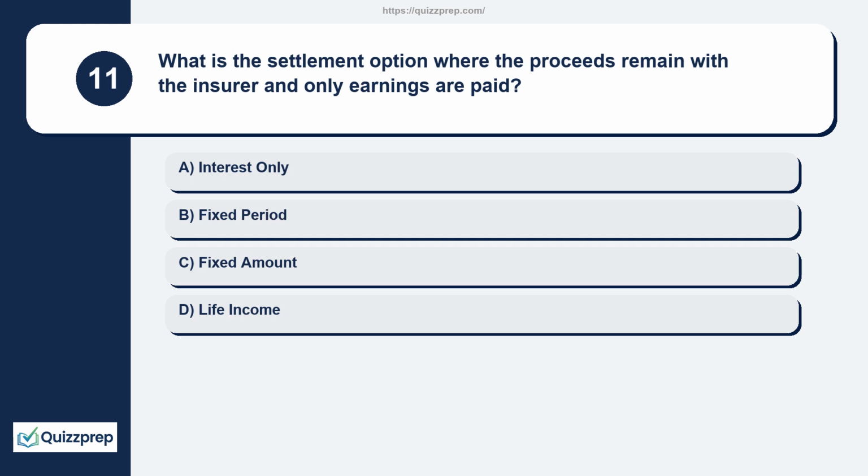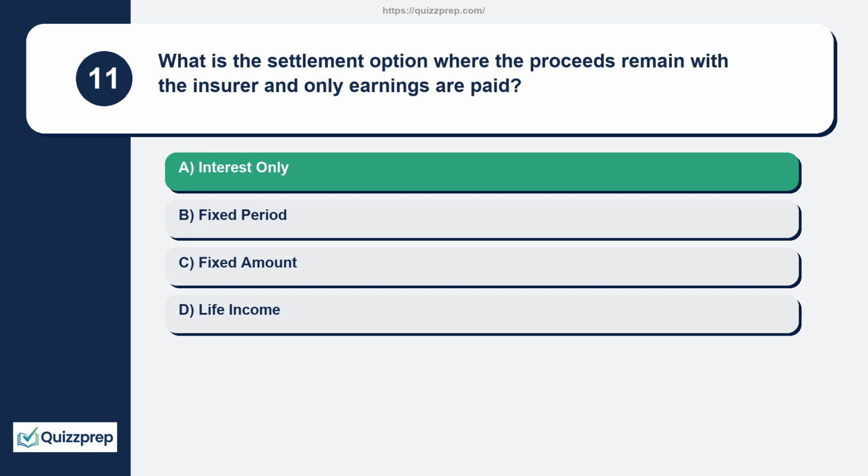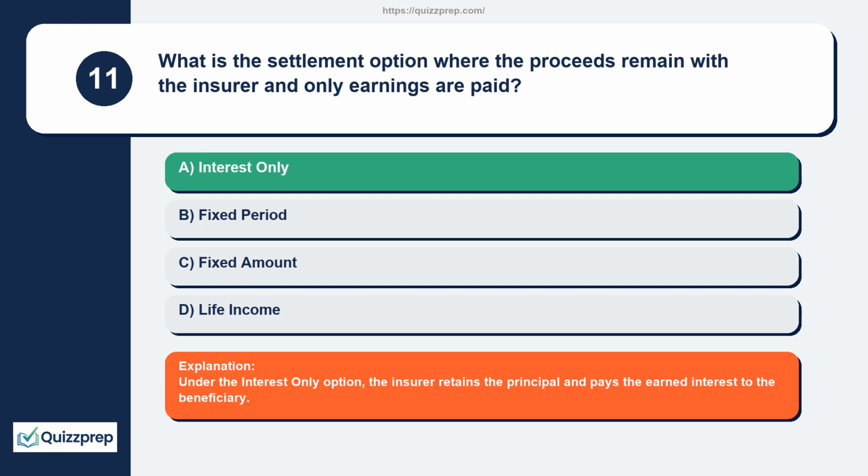Question 11. What is the settlement option where the proceeds remain with the insurer and only earnings are paid? Interest only, fixed period, fixed amount, life income. Under the interest-only option, the insurer retains the principal and pays the earned interest to the beneficiary.